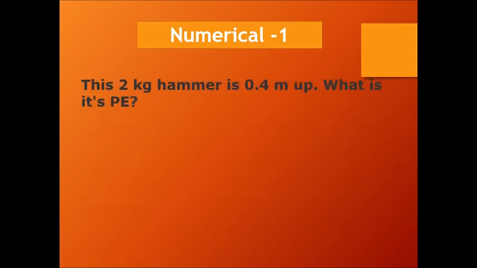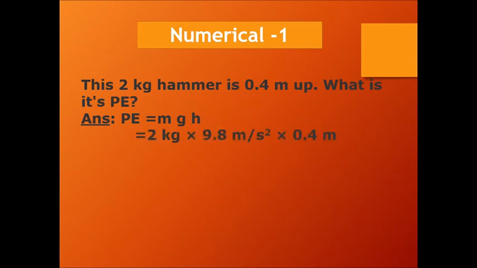The first one says that a 2 kilogram hammer is raised to a height of 0.4 meter. What is its potential energy? Potential energy is given as mgh. The value of m is 2 kg, g we have already taken as 10, and h is 0.4. Right now I have taken 9.8, but you are supposed to take the value as 10.